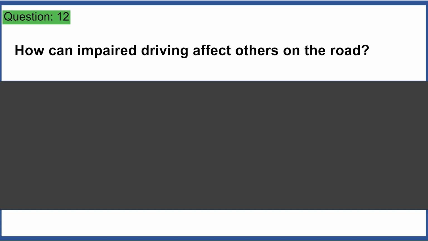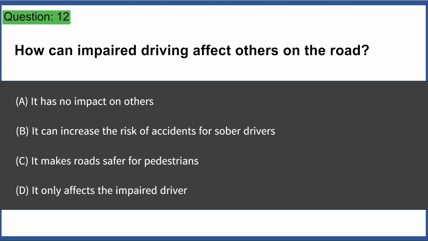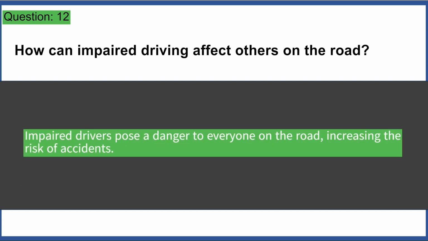How can impaired driving affect others on the road? A. It has no impact on others. B. It can increase the risk of accidents for sober drivers. C. It makes roads safer for pedestrians. D. It only affects the impaired driver. Answer B. Impaired drivers pose a danger to everyone on the road, increasing the risk of accidents.